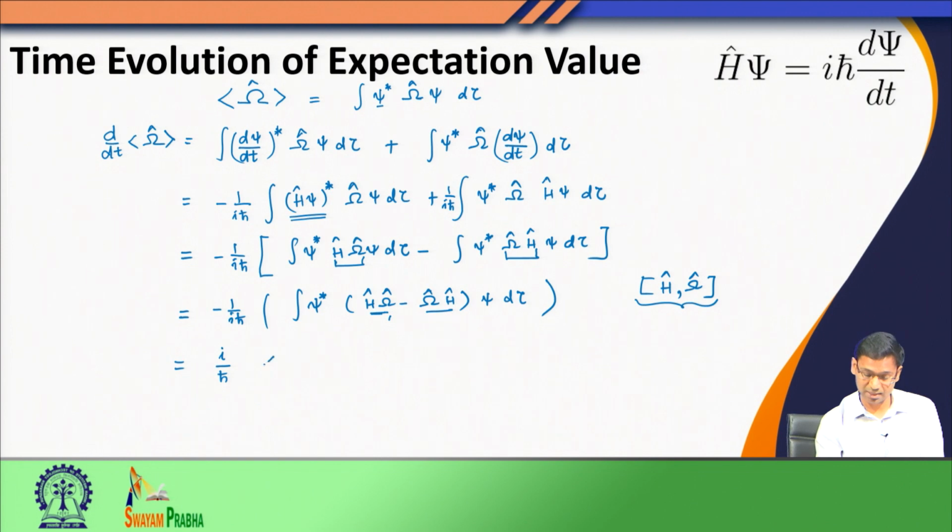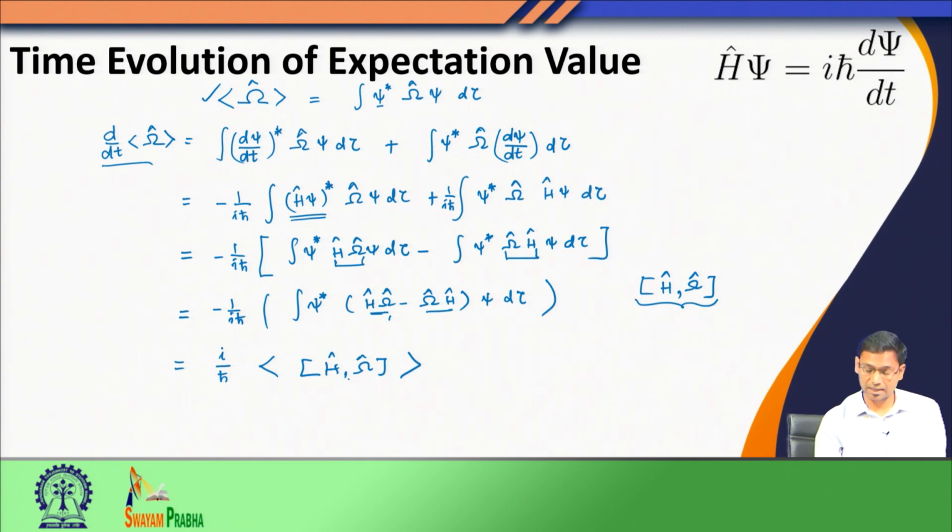This term simply indicates the expectation value of an operator, and this operator is the commutator of the Hamiltonian and omega, where omega is an operator whose time evolution of expectation value I am interested in. So the time evolution of the expectation value of an operator is given by the right hand side: first find the commutator between the Hamiltonian and the operator you are interested in, then find its expectation value and multiply it by i over h bar.